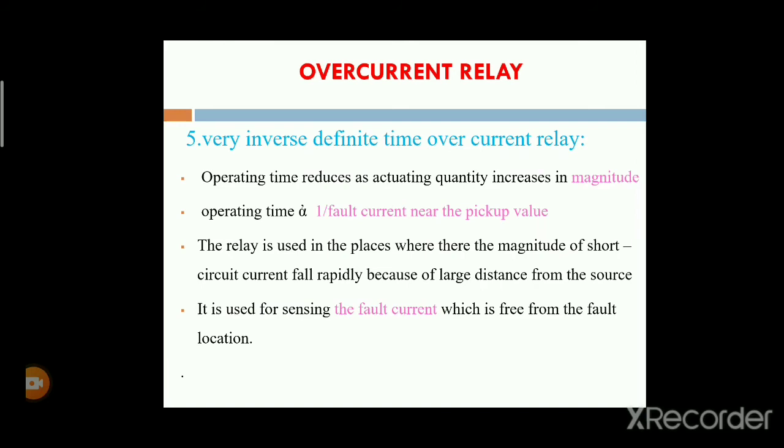Next, it is used for sensing the fault current. The very inverse definite time overcurrent relays are used for sensing fault currents regardless of the fault location. This is the very inverse definite time overcurrent relay.